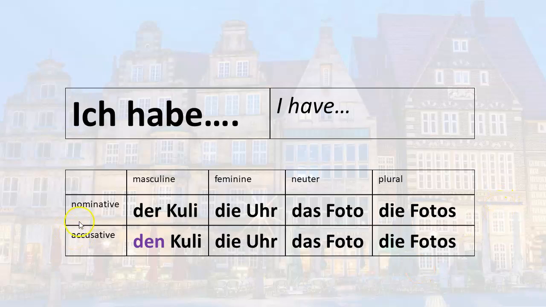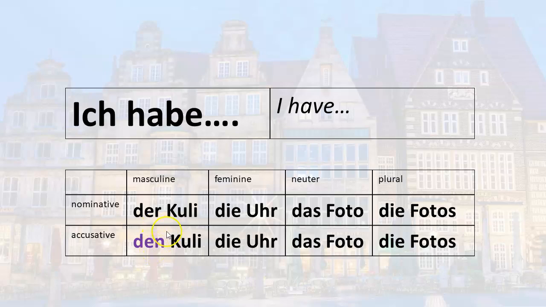So here's the nice thing about the difference between the nominative case and the accusative case. There's only one difference, and the only difference is in nouns that are masculine. Der becomes den, and that's it. For feminine nouns, die remains die. For neuter nouns, das remains das. And for plural nouns, die remains die. So if you're looking at a chart like this, you might be thinking, oh God, I have to memorize all these forms. And I would say, no, all you have to know is that for masculine nouns, der becomes den.